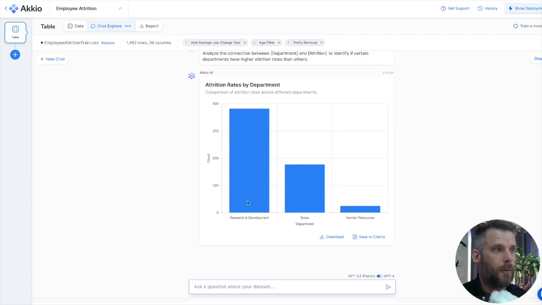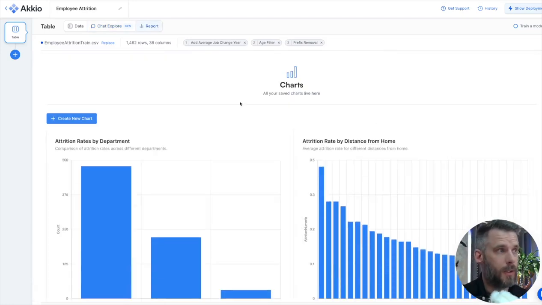And here we go. Sure enough, ouch, research department. Ooh, wow, okay. So yeah, we probably need to dive into that a little bit. What's going on in R&D, right? Could have a manager, could have a problem with pay, could have a customer satisfaction issue, toxic employee, who knows? But maybe it's the location they're at. Maybe it's just that industry, and that's common across that industry. HR individuals would be able to identify that. So I can save that to charts as well.